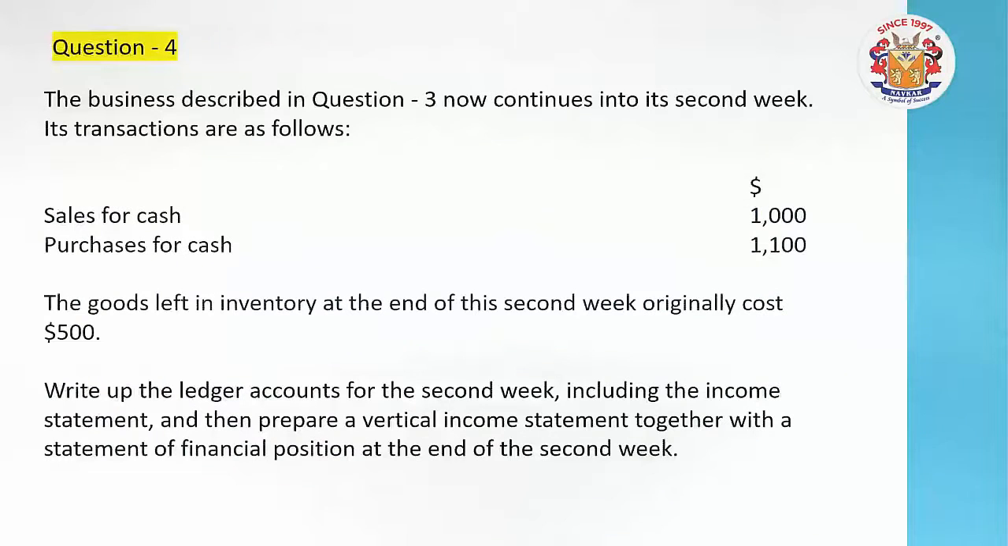So see what the requirement is. Friends, here you are required to write up the ledger accounts for the second week, including the income statement, and you need to prepare a vertical income statement together with the statement of financial position at the end of the second week. Friends, take a look at the vertical income statement and statement of financial position.